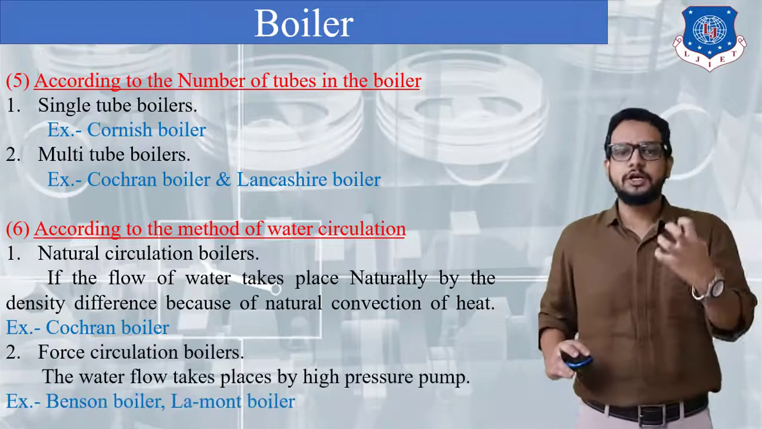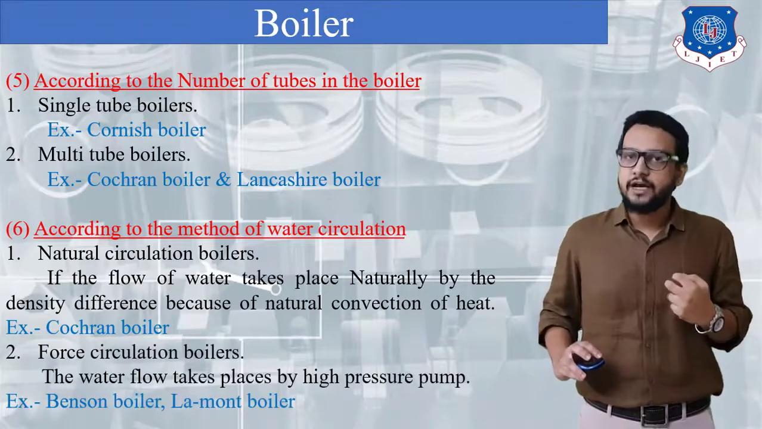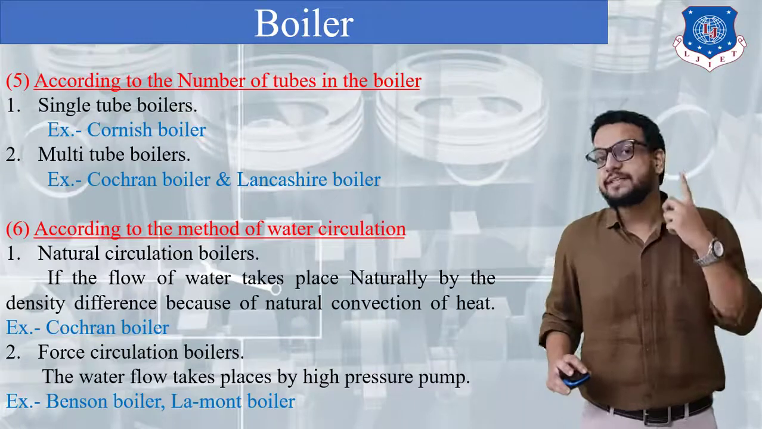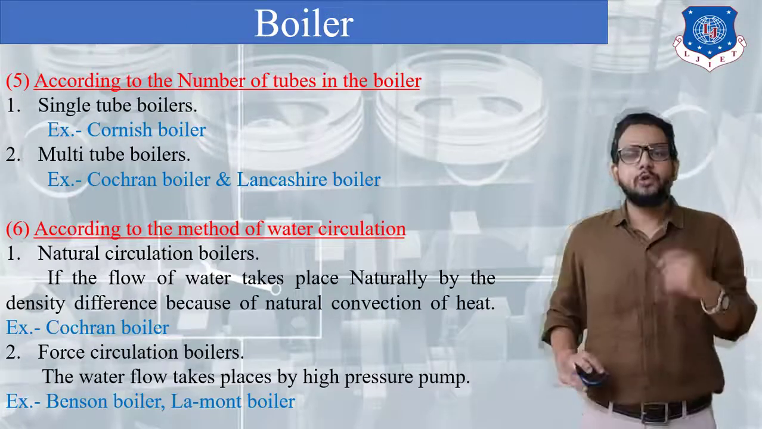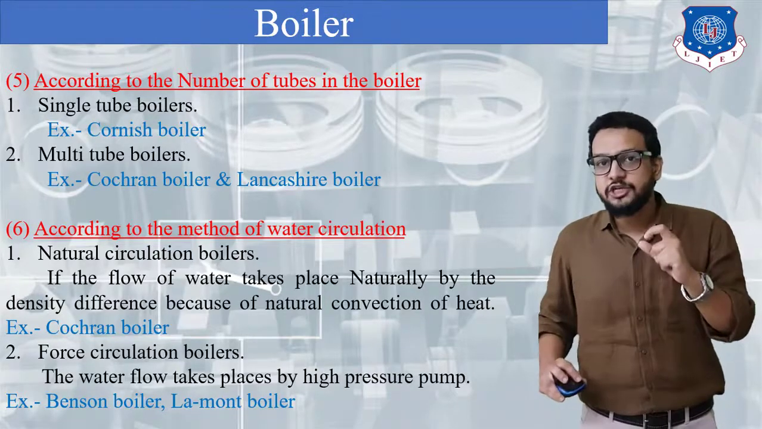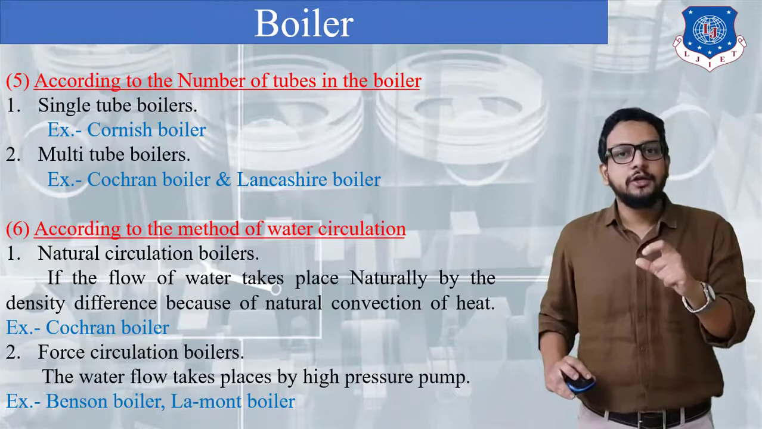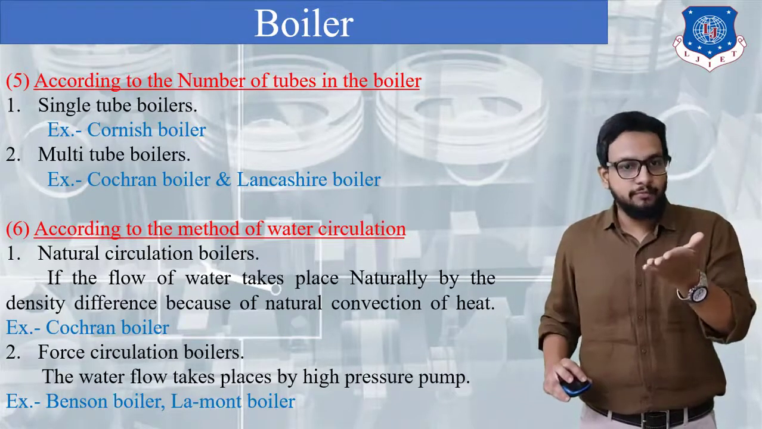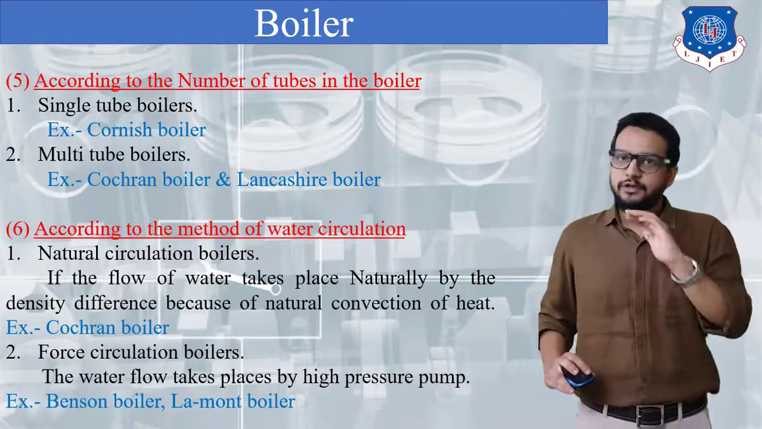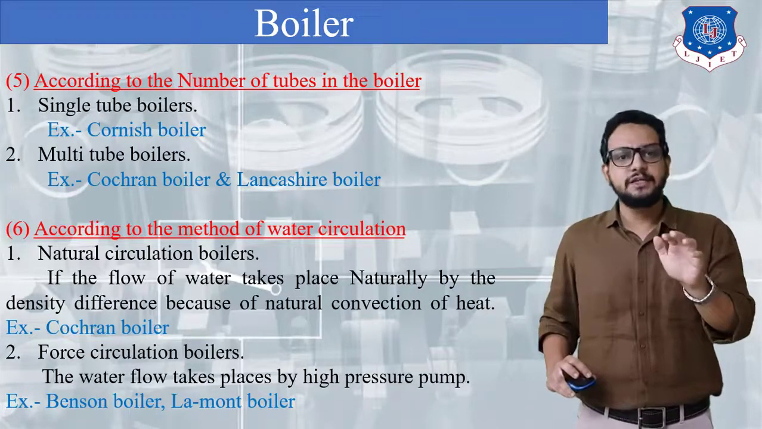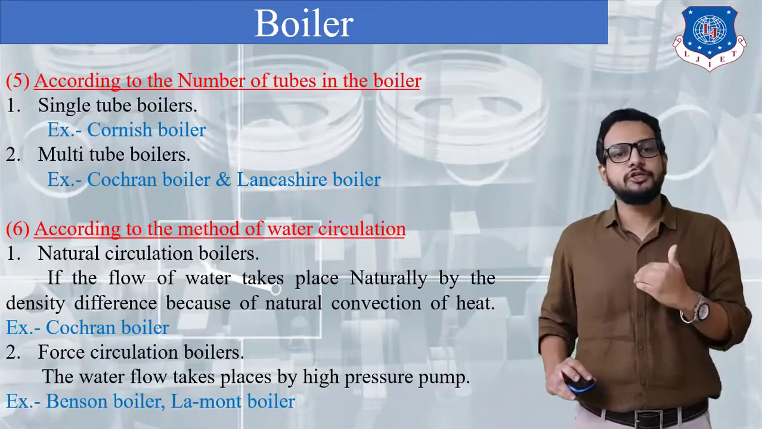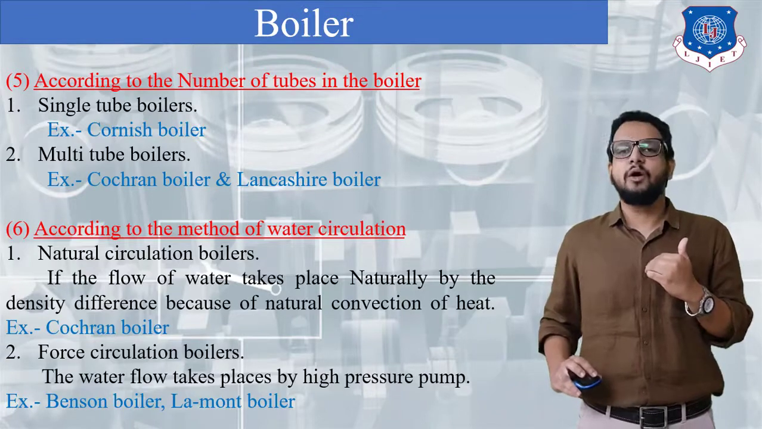Whereas in a forced circulation boiler, the flow of water inside a boiler shell takes place by means of a high pressure pump. That is, the pump exerts pressure on the water to circulate it and increase the steam generation rate. So remember, forced circulation is used when the required steam generation rate is much higher, so that the heat transfer rate can be increased by increasing the pressure of the water. Whereas in natural circulation, water circulates naturally because of density difference. An example of a natural circulation boiler is the Cochran boiler, whereas forced circulation boilers are the Benson boiler and Lamont boiler.